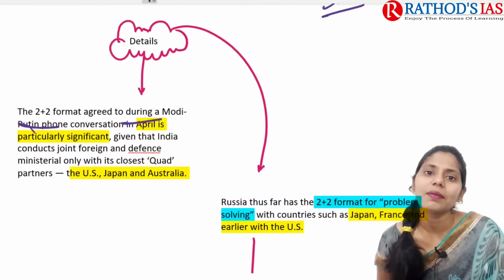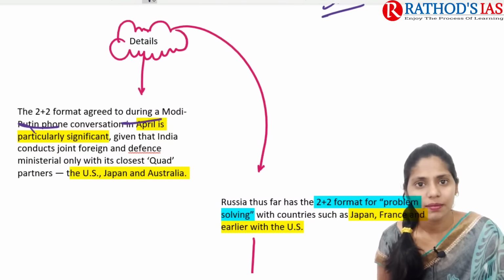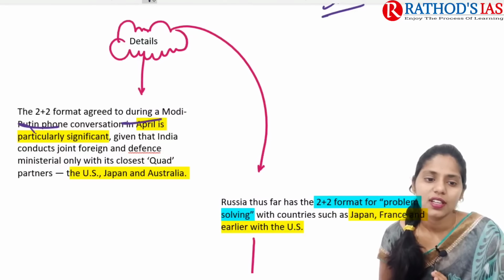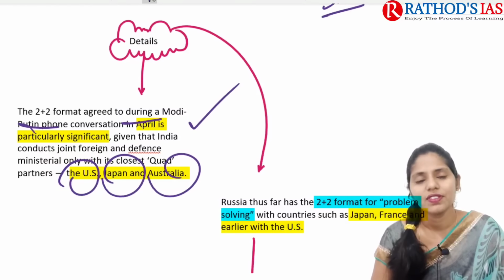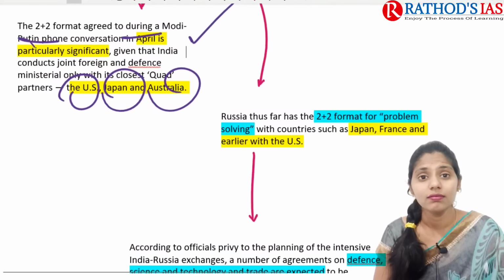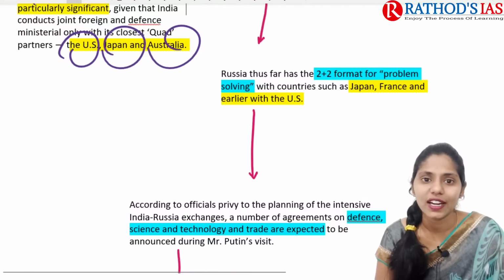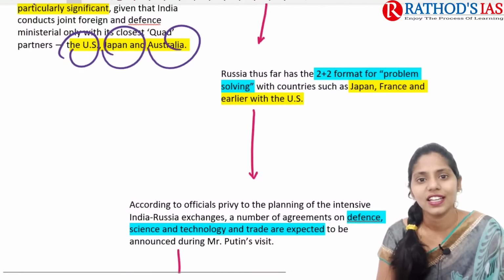As of now, India conducts foreign and defense ministerial dialogues with our closest partners, for example the US, Japan and Australia. For the first time, we are going to have this dialogue between India and Russia. Russia thus far has a 2+2 format with countries such as Japan, France and earlier with the US.